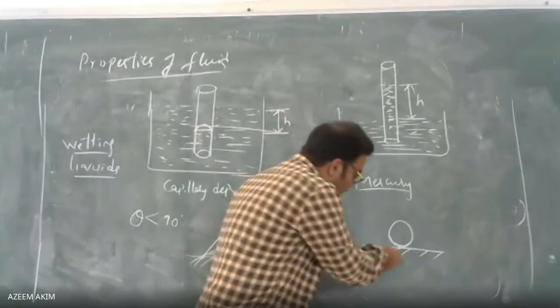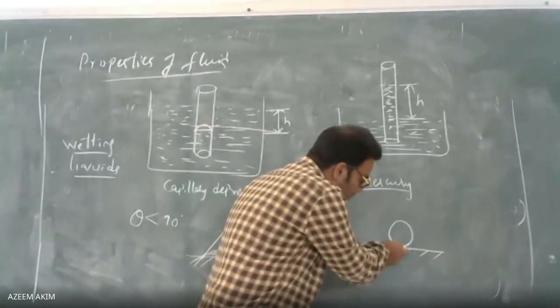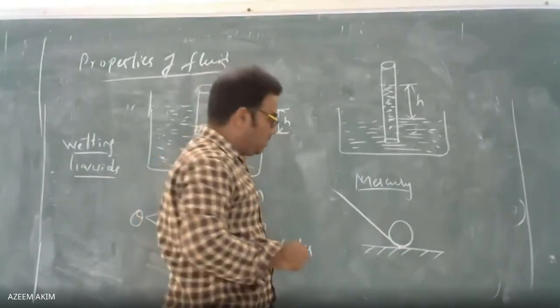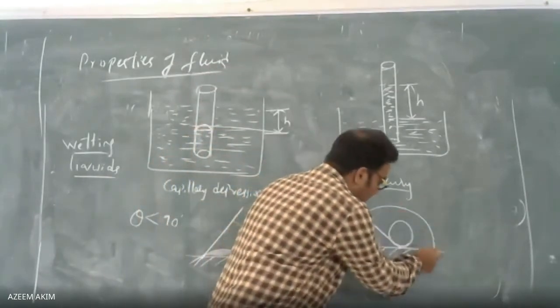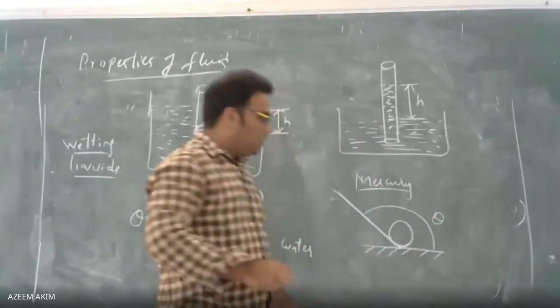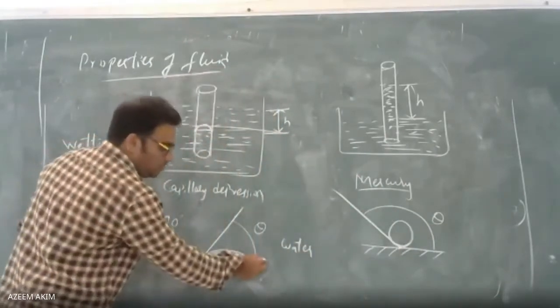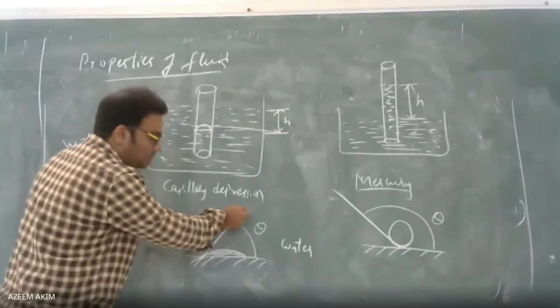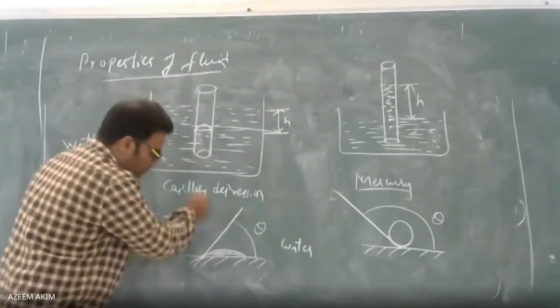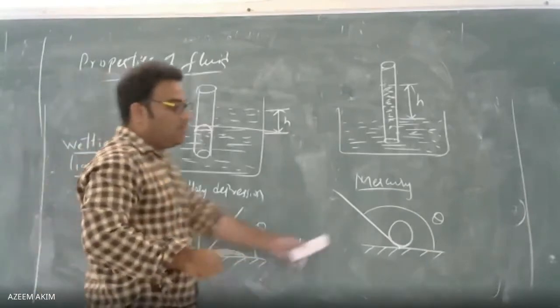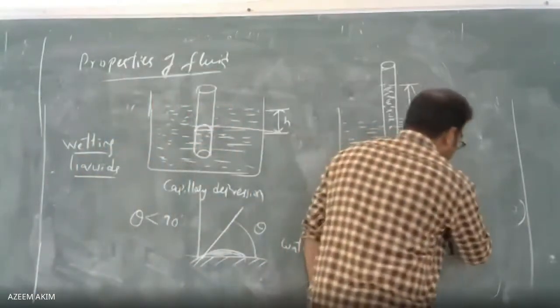Now I am drawing a tangent line at this point of contact. Now see the angle of contact. Here, this is 0 degrees, 10, 20, 30 like this, maybe 60 here, and this is my 90 degrees. If you go beyond this, the angle of contact is more than 90 degrees.